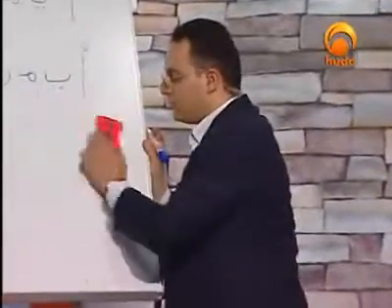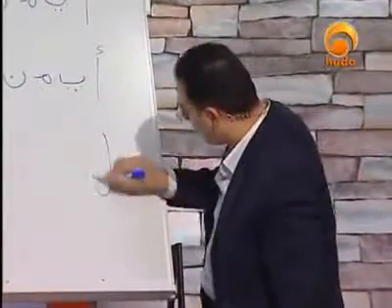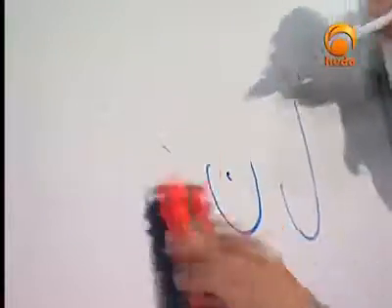But how about when it comes disconnected, like the word, for example, London? So, how many letters do we have in London? Four. La, na, da, and na. Da is connected with the previous one. We know that. But we never have da connected with the following one. It's a rule of thumb. Okay. How about na?